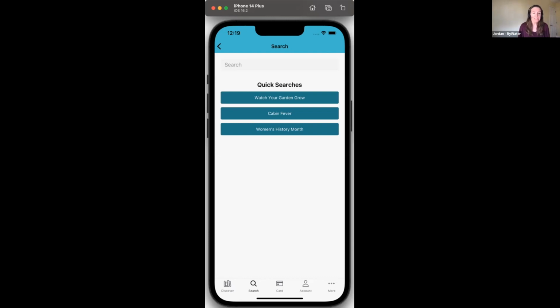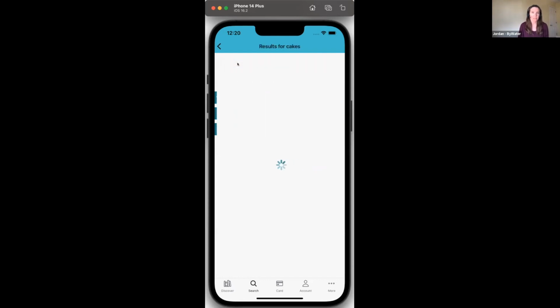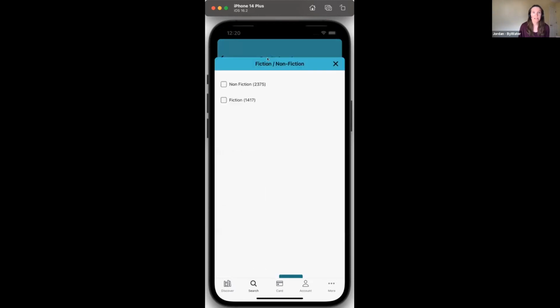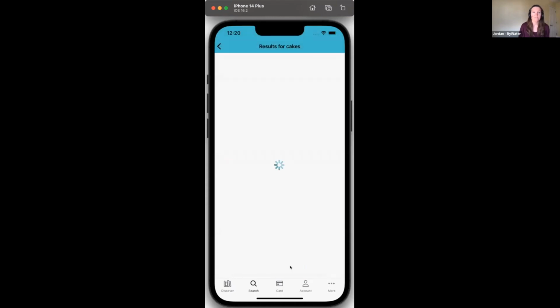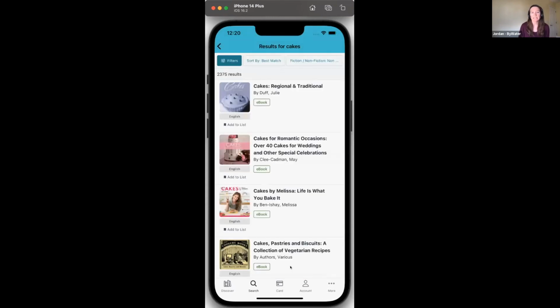Another thing that we fixed, and I will demo this one, is to make the searching and application of facets within LIDA consistent with what happens in Discovery as well as what happens across the web. So I'll just show this. If you conduct a search, so I searched for cakes, then I'm going to apply a facet, nonfiction, and update, and it's going to give me all the nonfiction books on cakes like I would expect.